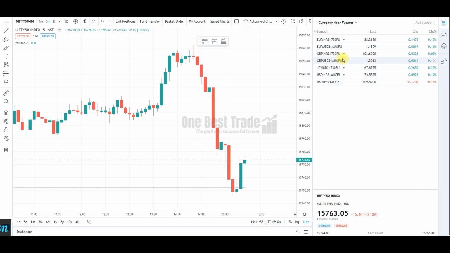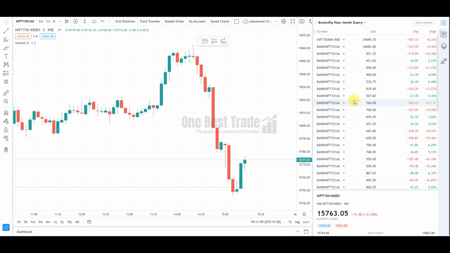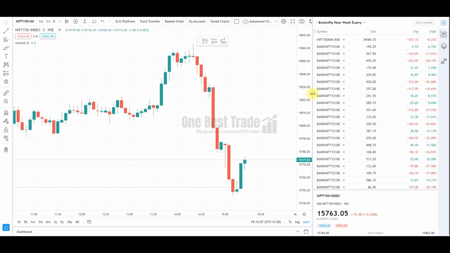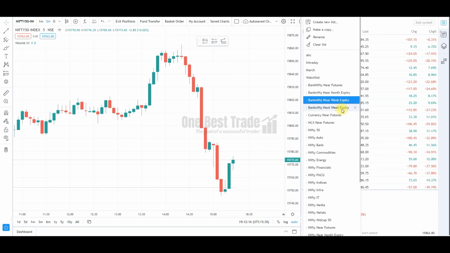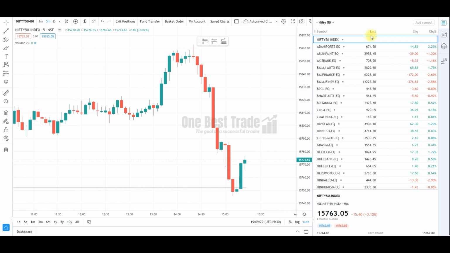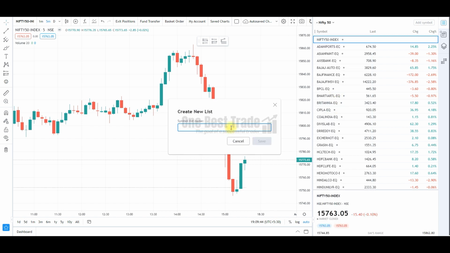So here currency futures you can find. Here Bank Nifty options of a particular month you can find. Here Bank Nifty weekly expiry options you can find in this watch list, and Bank Nifty next week expiry options you can find here. You can also create unlimited customized watch lists of your own. Just go and click create new watch list, and you can give a name.